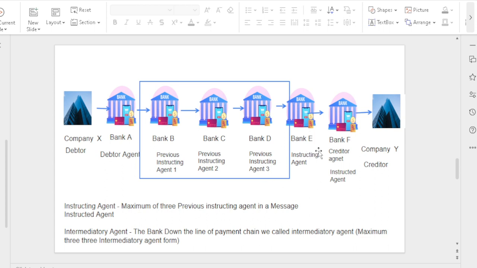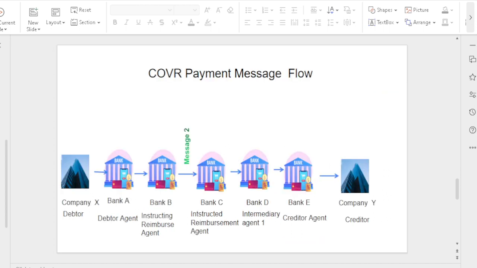Bank E we called as an instructing agent. Bank F we called as a creditor agent as well as an instructed agent. Totally, six banks should be involved for this particular scenario. So the reason three previous instructing agents should appear for this message: only MX should be allowed for the three previous instructing agents and the three previous intermediary agents. Please remember it. Next, we will look at the cover payment message flow.